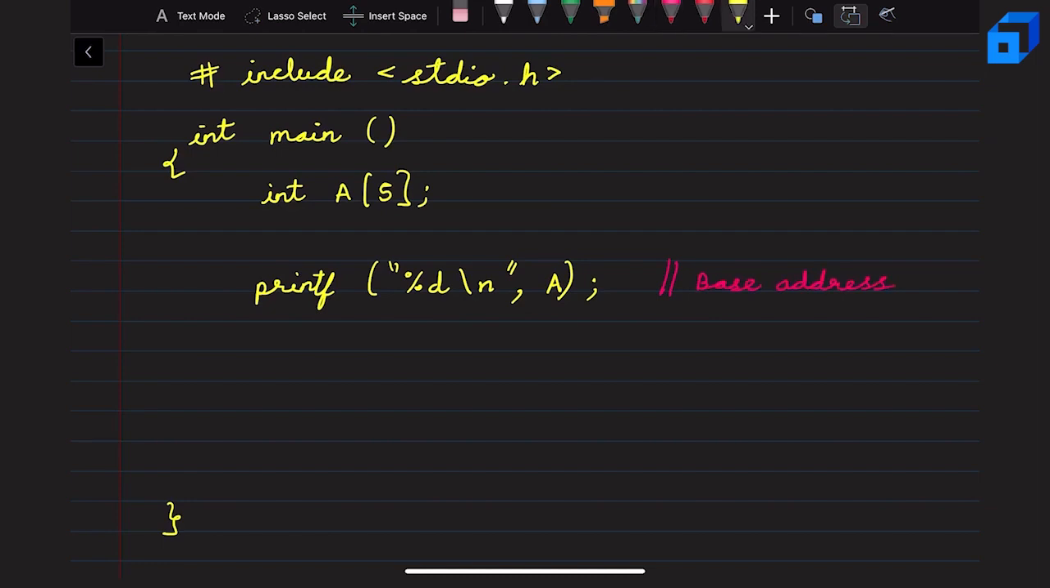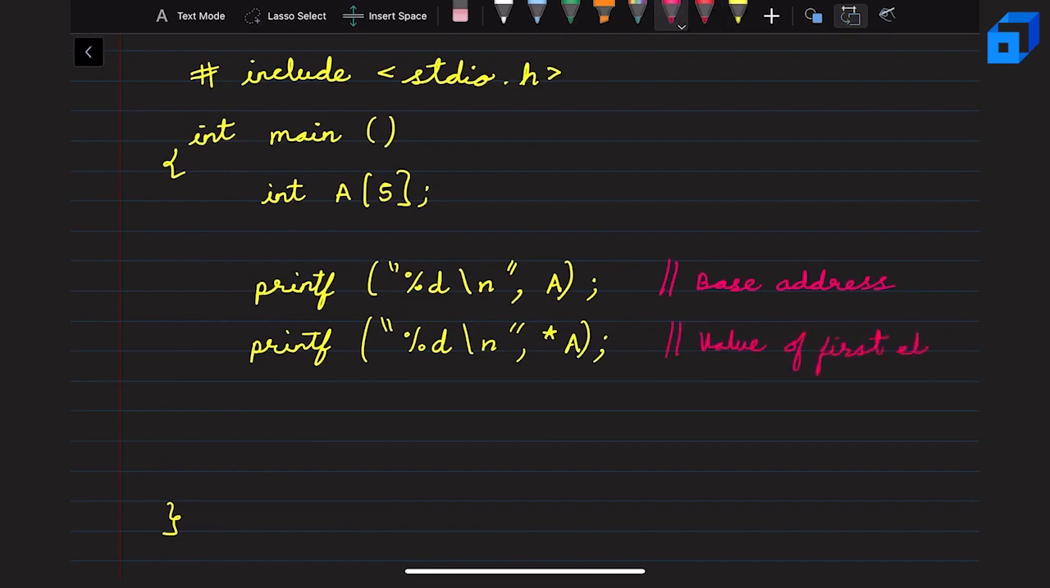And also if you try to print the value at this address, which will also be an integer, in C we can print the values using the star operator. So star A will print the value of the first element of the array. Now we see that we have only declared the array. We have not initialized the array. So at this point of time, this will print a garbage value or any random value.